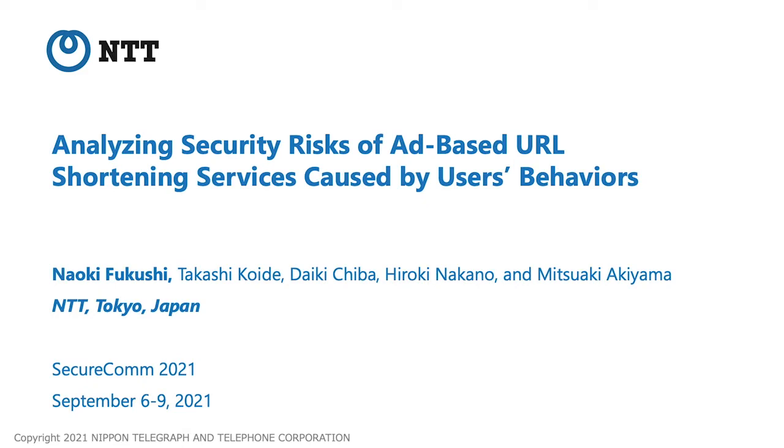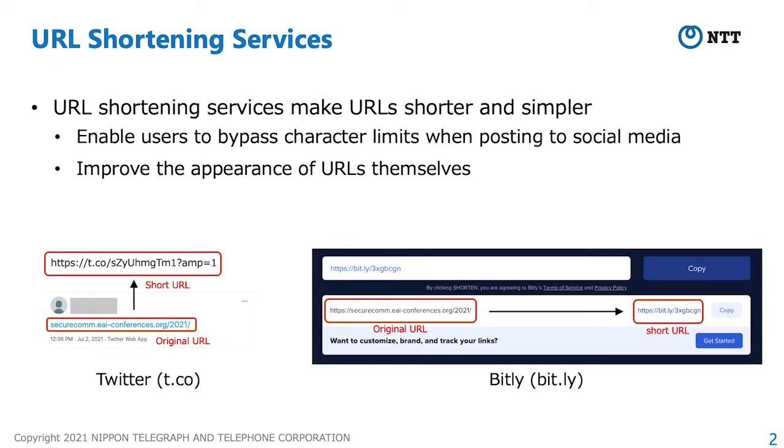Today I present my paper analyzing security risks of ad-based URL shortening services caused by users' behaviors. First, I would like to explain URL shortening services. URL shortening services make URLs shorter and simpler, which enables users to bypass character limits when posting to social media or improve the appearance of URLs themselves. For example, Twitter automatically shortens URLs in tweets, and there are also services like Bitly that allow users to shorten URLs.